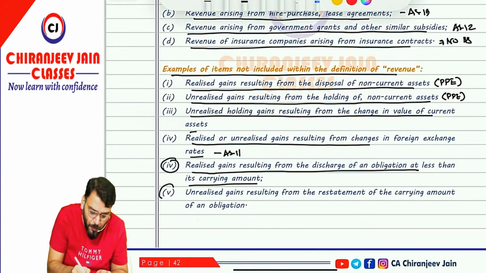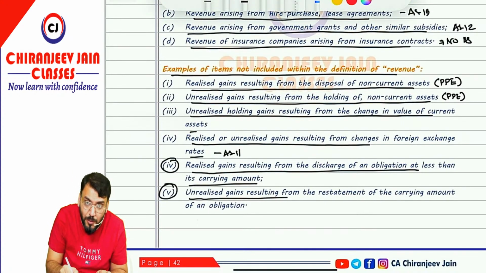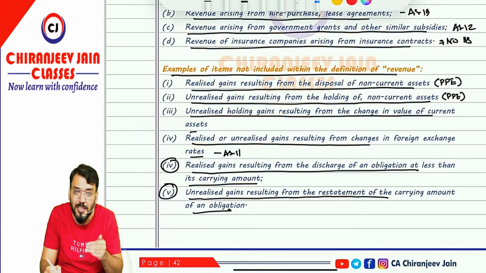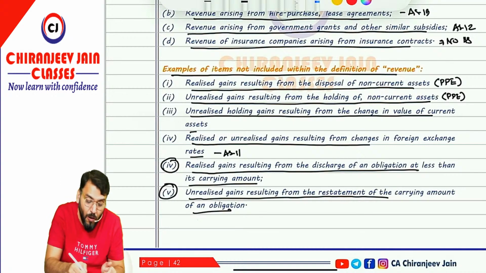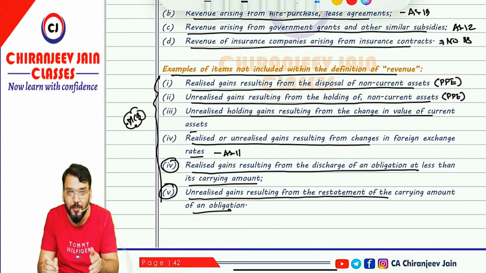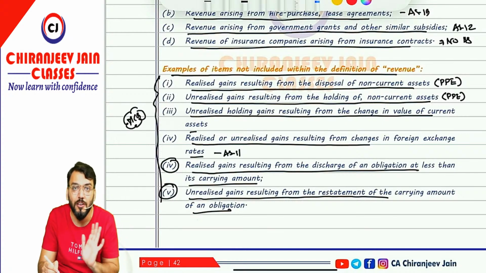Okay, then the last point they have said: unrealized gain resulting from restatement of the carrying amount of any obligation. Suppose the carrying amount of a liability was 1 lakh, now you have restated it to 90,000, so it means there is a gain due to restatement. That is also not a revenue. These are all clarifications, can be asked in MCQ questions. From these, which are revenue? All are not revenue.